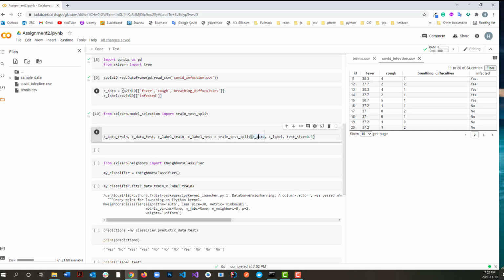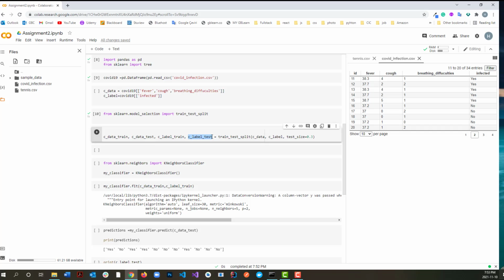I made here my data train, as well as my label train, and for my test it's going to get 30% of data and 30% of label.